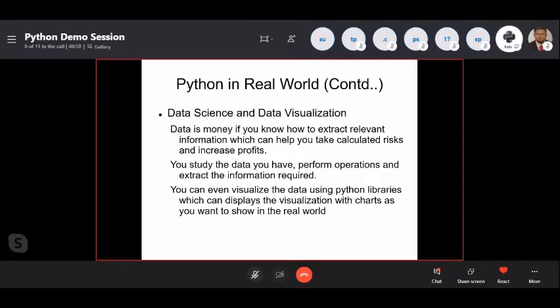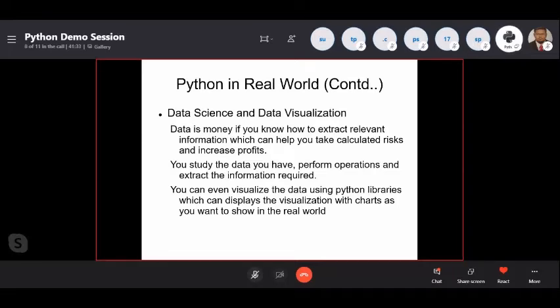So data is money if you know how to extract relevant information which can help you take calculated risk and increase profit. You study the data you have, perform operations, and extract the information required. You can even visualize the data using Python libraries which can display charts as you want to show in the real world. You can see these 3 points when I explain it to you. Even though I am talking faster, you can easily understand, because if it is for money, we can easily understand. I'm just joking. So we can visualize the data using Python and libraries.